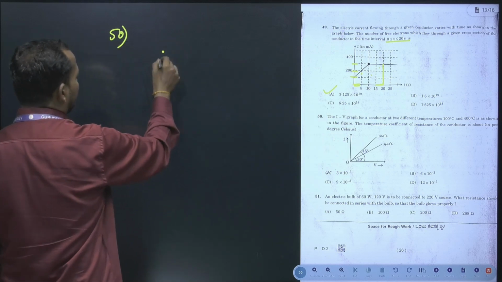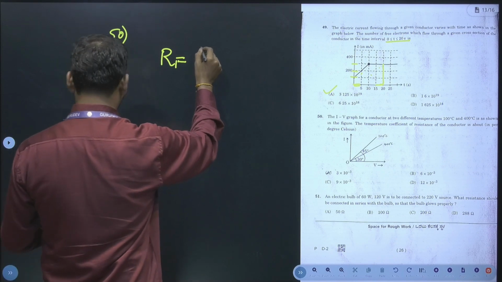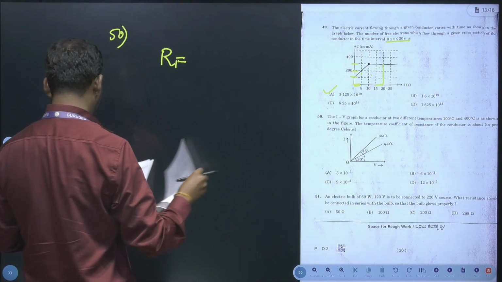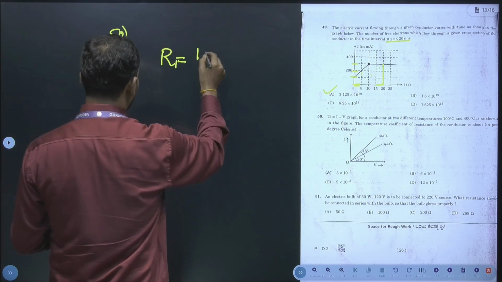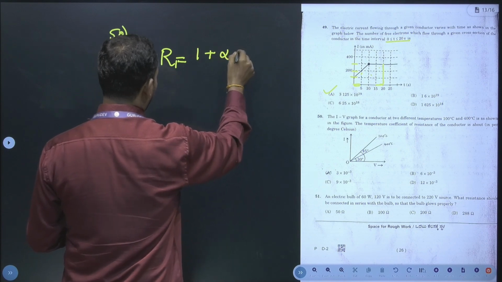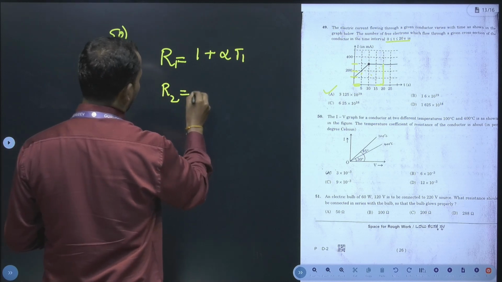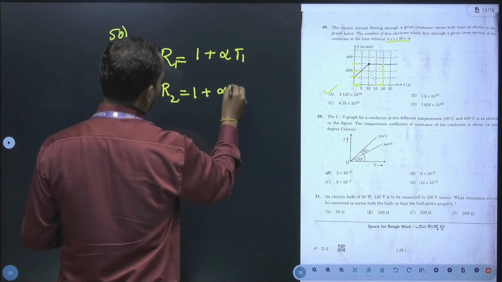I by V will give the resistance. R1 is equal to, and we have a formula 1 plus alpha into T1, and R2 is equal to 1 plus alpha into T2.